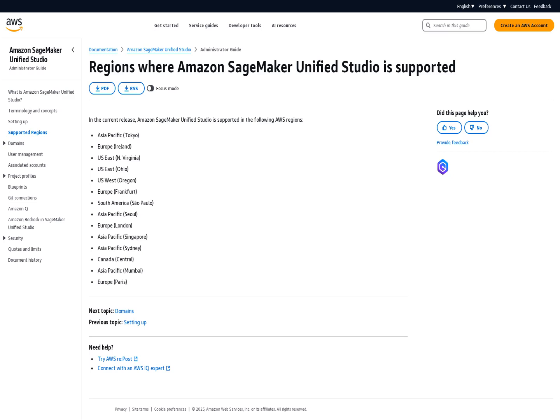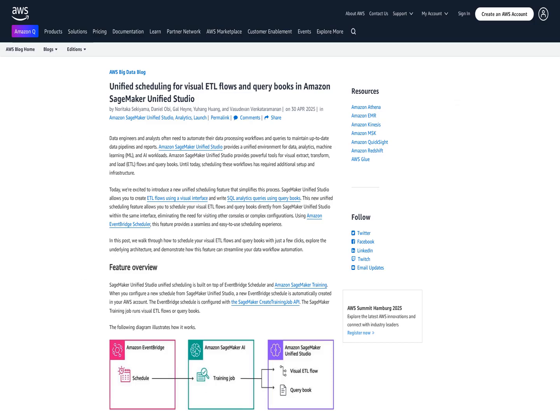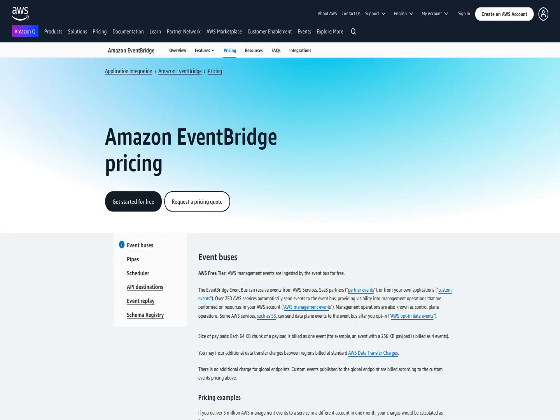The Amazon SageMaker scheduling experience for visual ETL and query editors now offers a unified solution, simplifying the process of scheduling workloads. This feature allows users to schedule their visual ETL flows and queries with Amazon EventBridge Scheduler from the same interface they use to author their query or flow. Previously, users needed to create a code-based workflow in order to run a single flow or query on schedule.